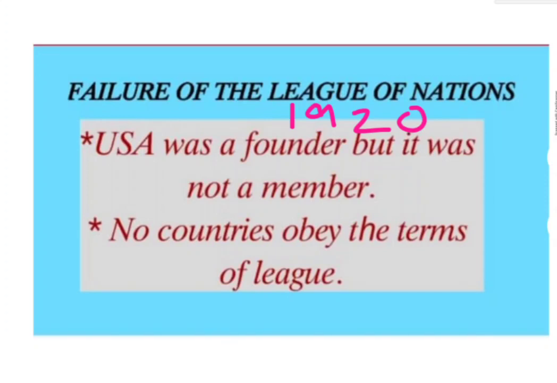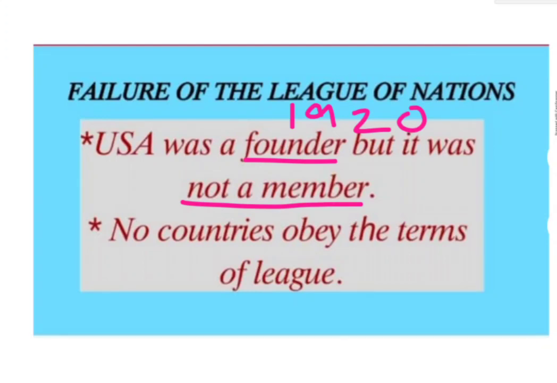Here, what is given is that the USA was a founder, but it was not a member of the League of Nations. It was one of the founding nations, but it was not a member. It did not interfere in any of the League of Nations' matters.